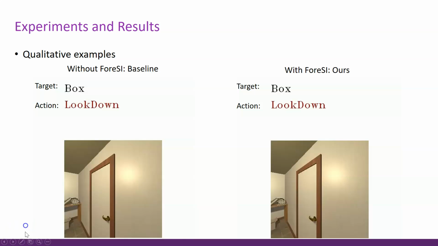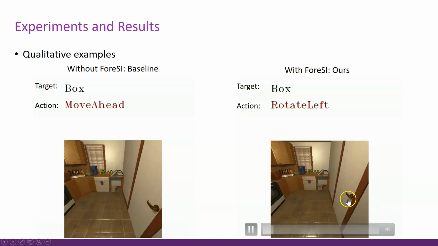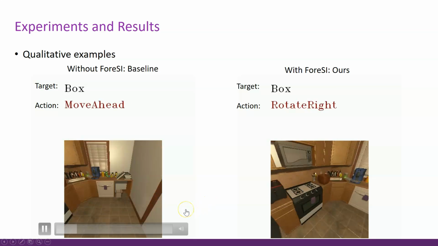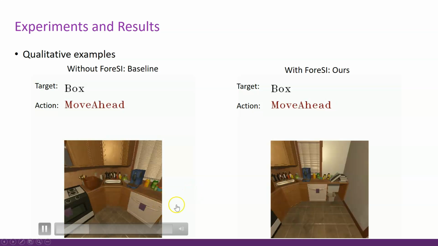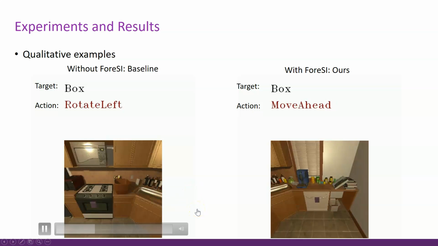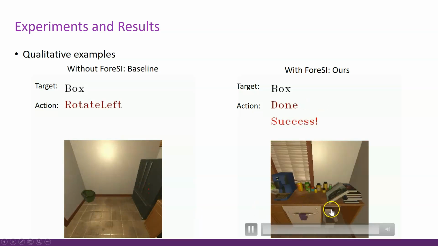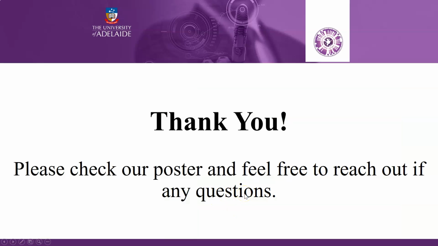We can qualitatively check two different trajectories of a baseline method, whereas our method, in an episode where the agent is trying to find a box, which we can see here on the left hand side. The baseline fails, even though the box is observable at some point or in some of the states, whereas our method can directly navigate towards it. Thank you very much for your attention.